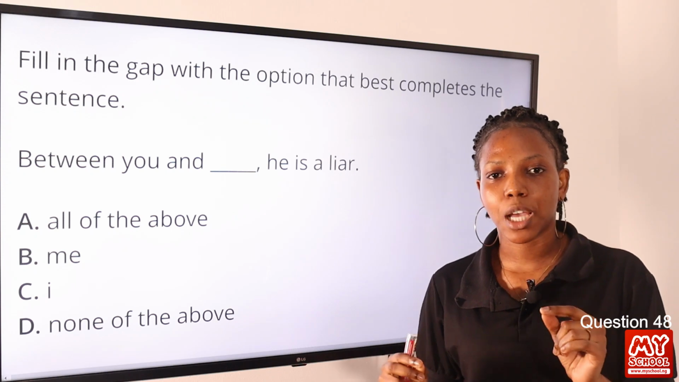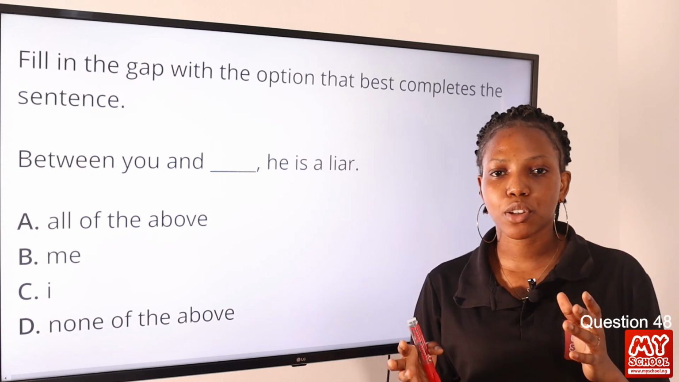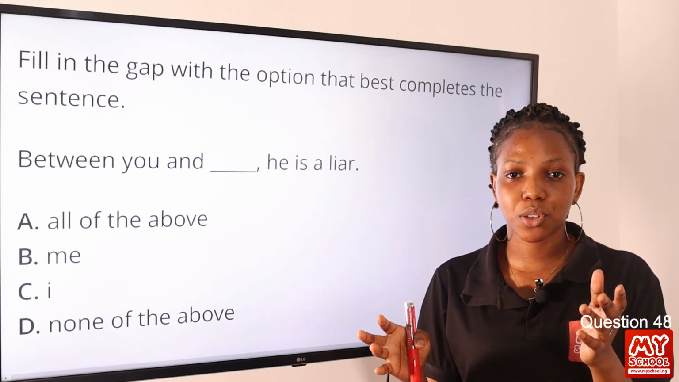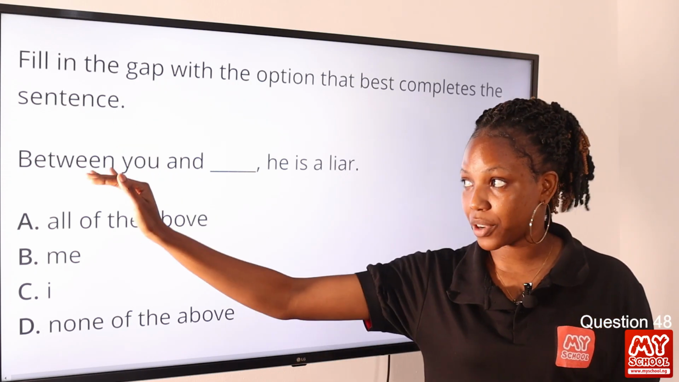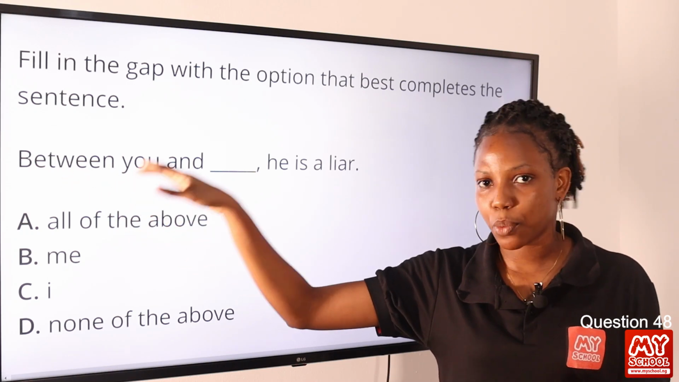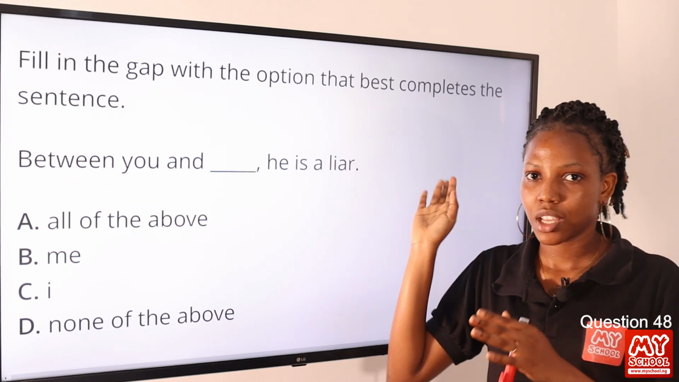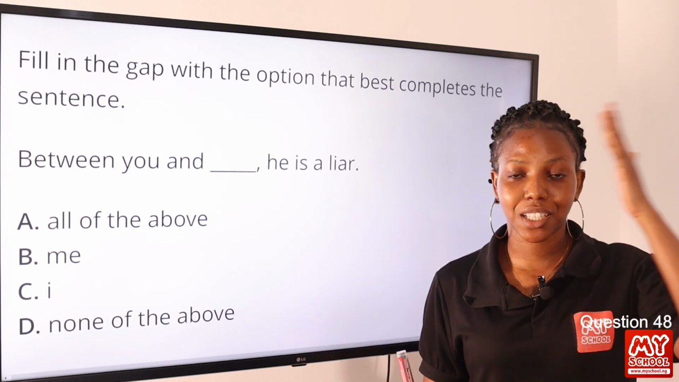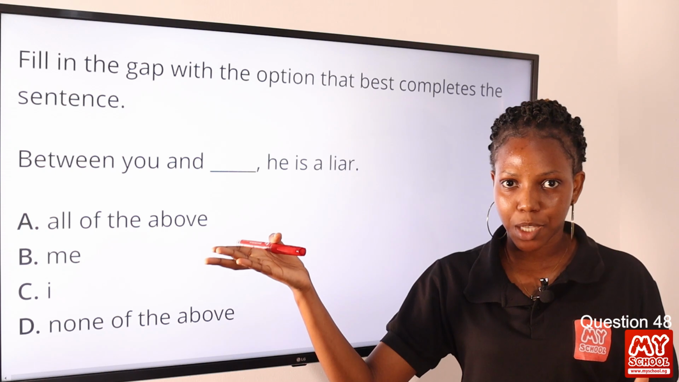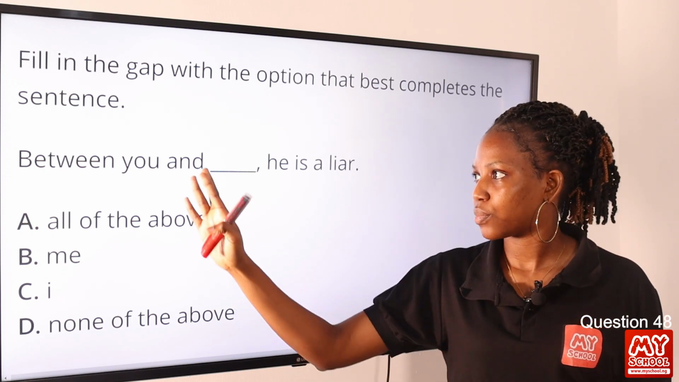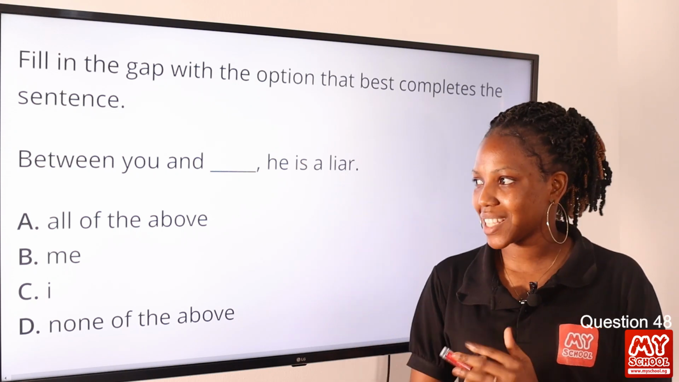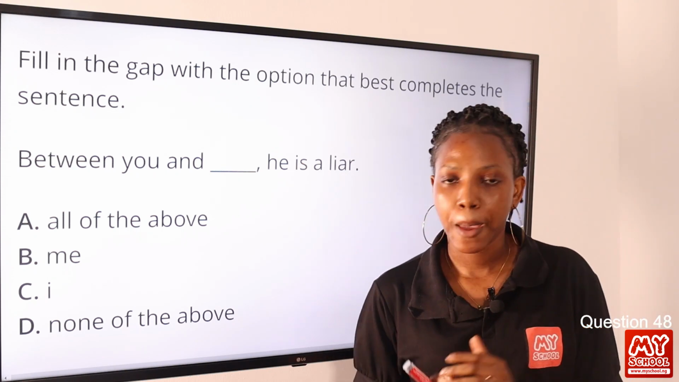And I think most of the time students misplace or attach the positioning of a word as the subject or the object. So when it is starting first, they believe it should be a subject, and when it's at the end, it should be an object, forgetting that there is active and passive voice where the object can take the first position and the subject the last position. So, between you and me, comma, he is a liar. So the answer to this question is option B, me.